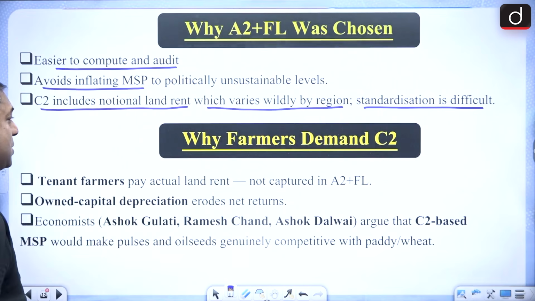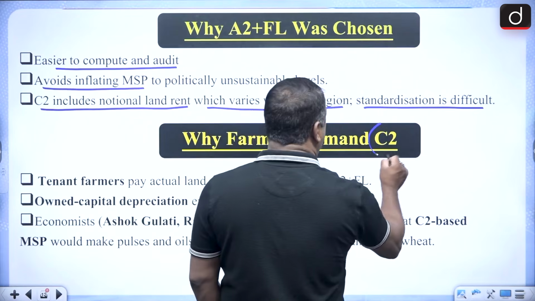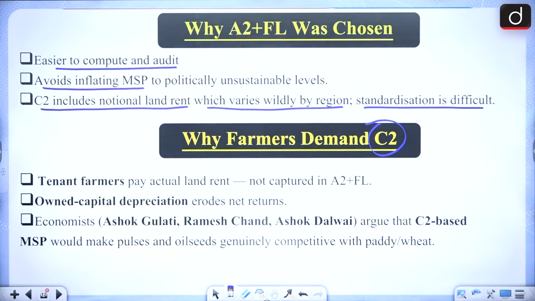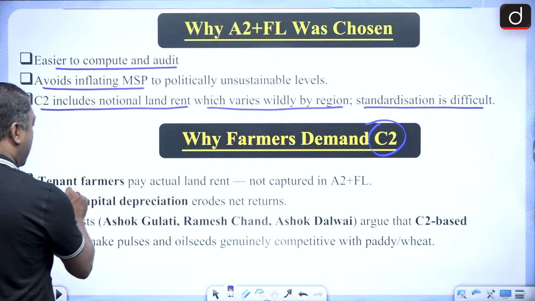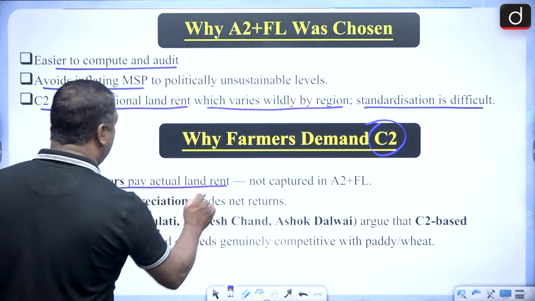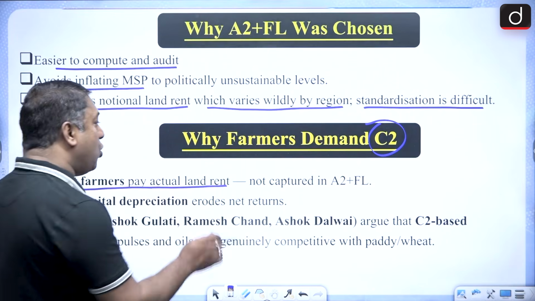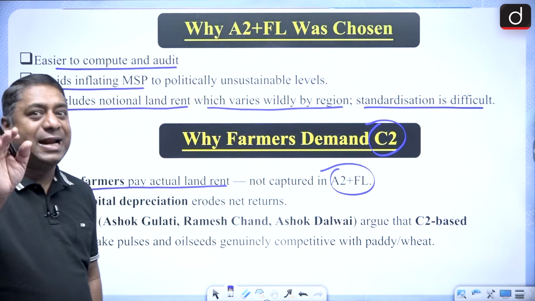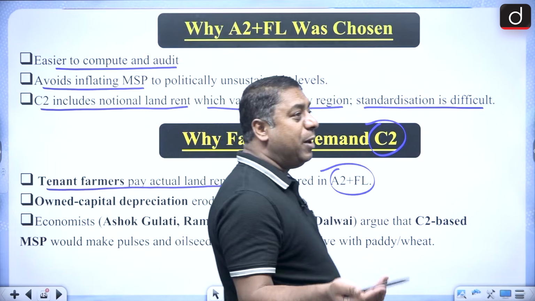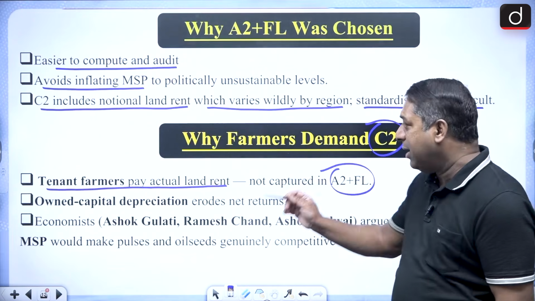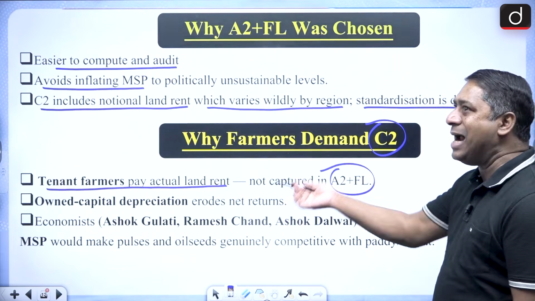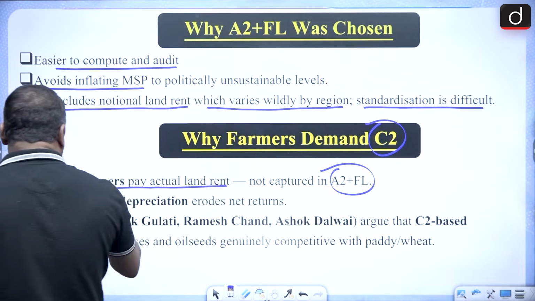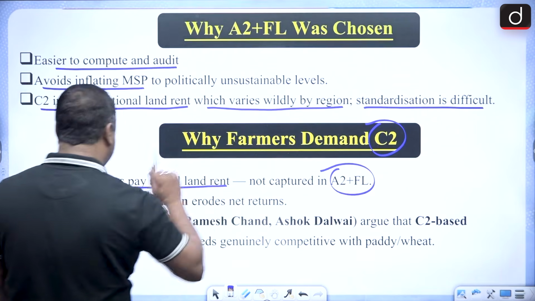And farmers, what are they demanding? Farmers are demanding C2. And why are farmers demanding C2? Because tenant farmers pay actual land rent, which is not included in A2 plus FL. There are tenant farmers who pay land rent, but in A2 plus FL the land rent is not included. So the farmers who are tenant farmers say that C2 must be there.